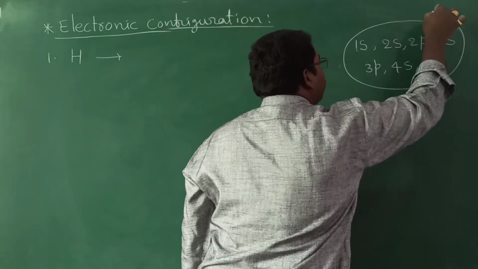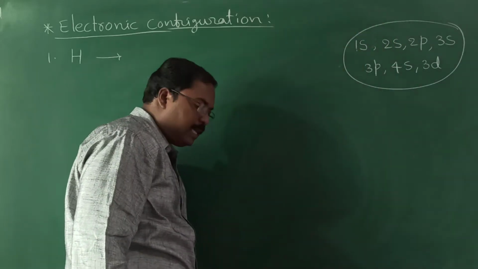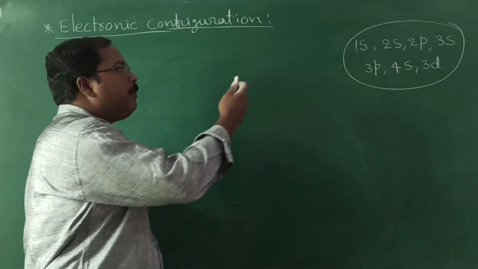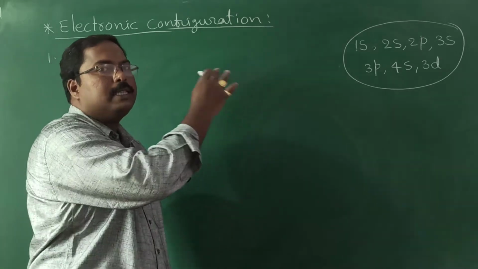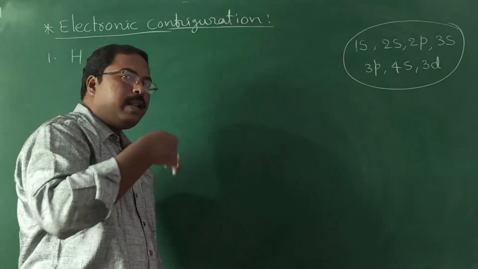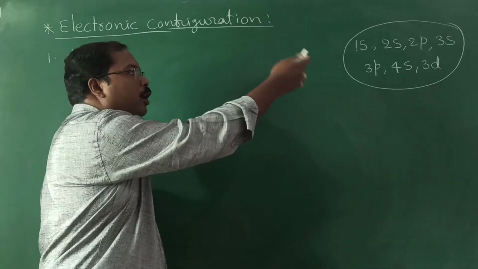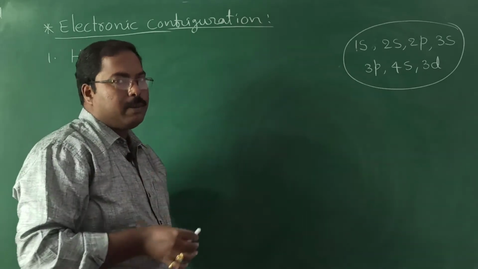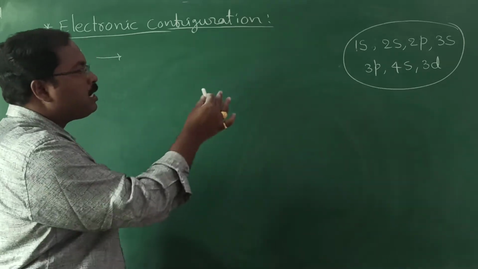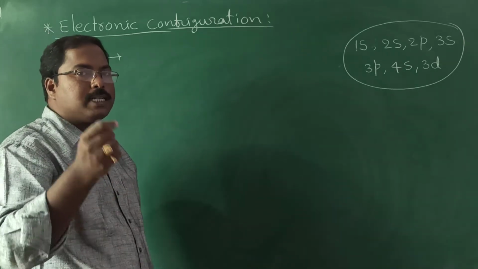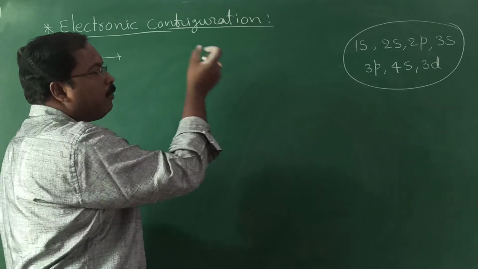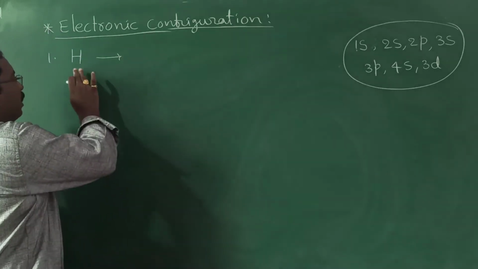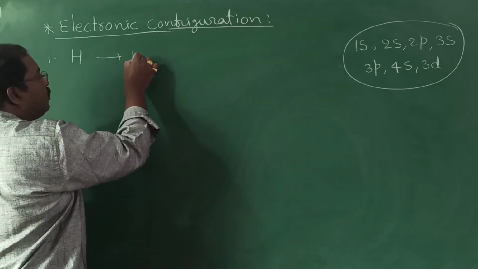In the previous class I told you at least this minimum orbital order you should remember, because up to 30 elements this will be enough. The Aufbau diagram also was given to you. Everyone should know that order.